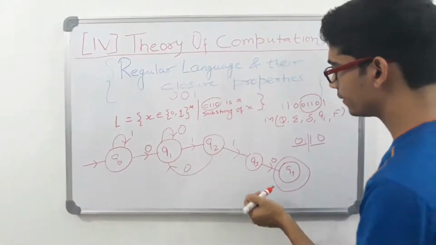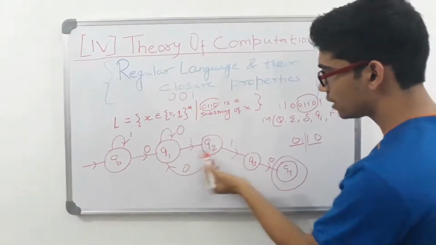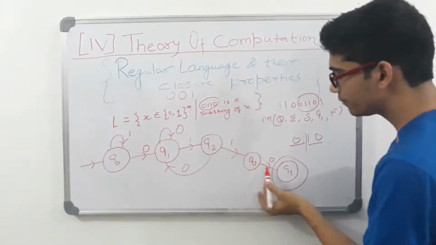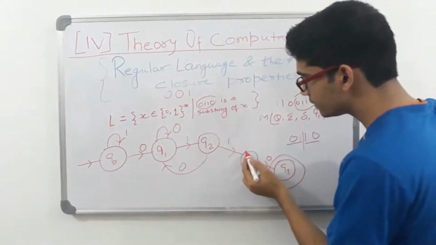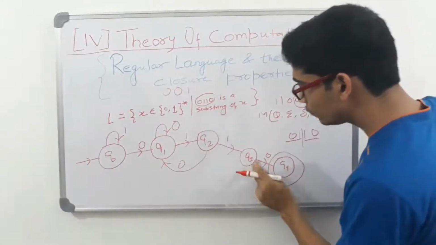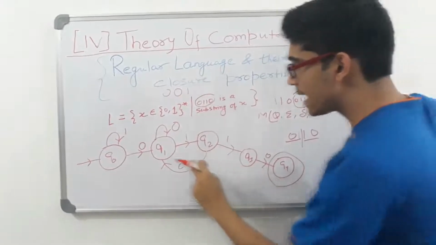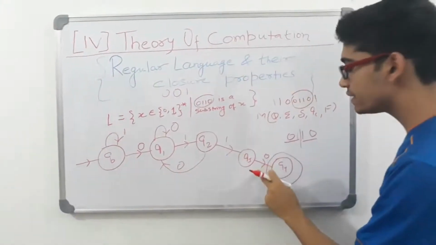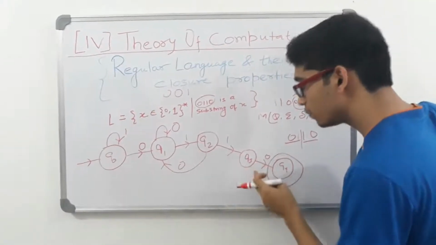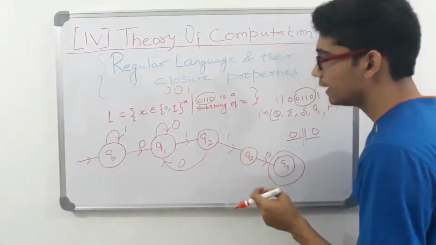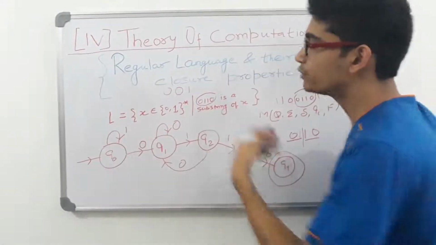Now for Q2 we talked about 1 0. Now at Q3 we have talked only about 0. We didn't specify what will happen if we get a 1. See guys, if I get a 1 here at Q3, what will happen? I have scanned 0 1 1, and if I'm getting a 0, it is very good, thank you. But what if I get a 1? If I get a 1, we didn't reach our goal, and getting a 1 leaves you nowhere.